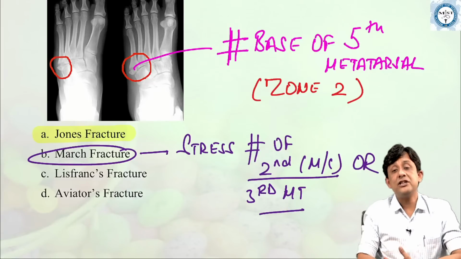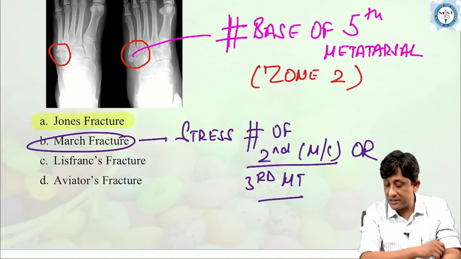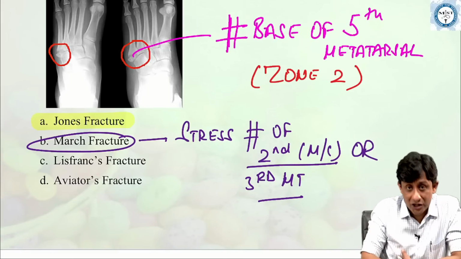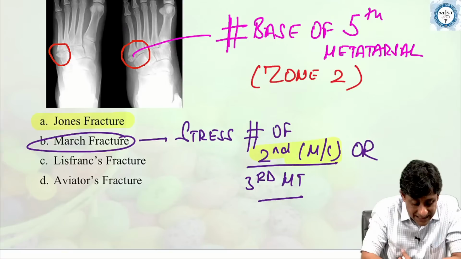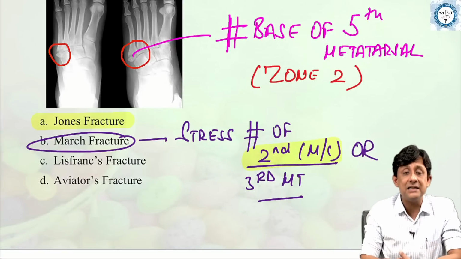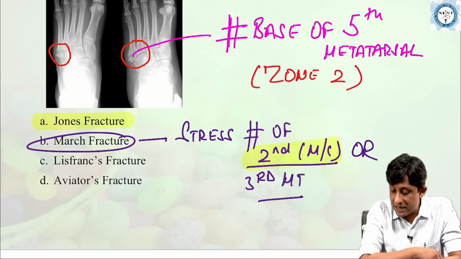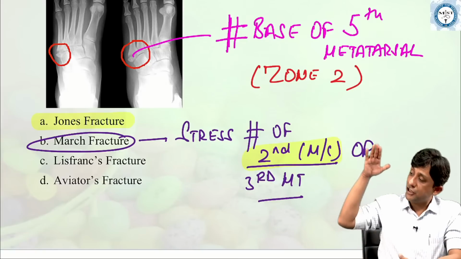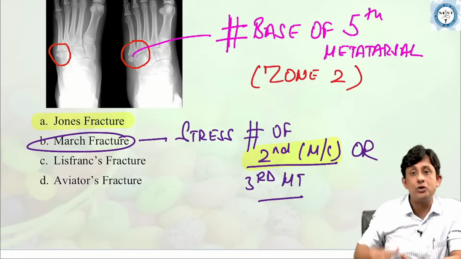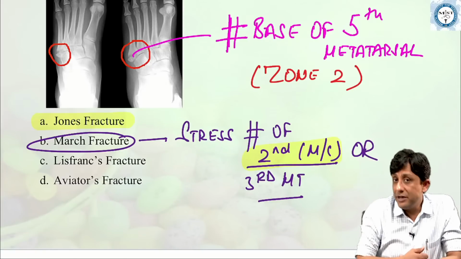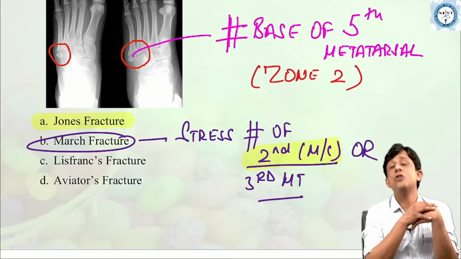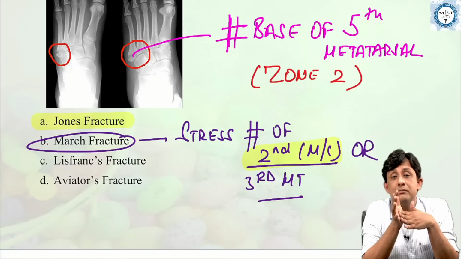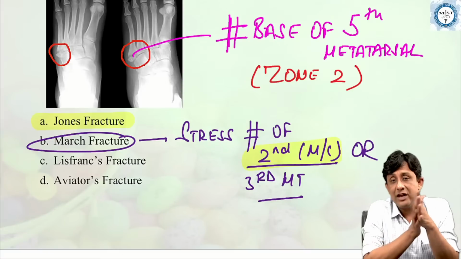If both choices are in the examination, please mark the second metatarsal; most commonly second, rarely third. It is very commonly seen in patients who are regularly stamping their foot, so dancers, army recruits, professional long distance runners. That's called a March fracture.